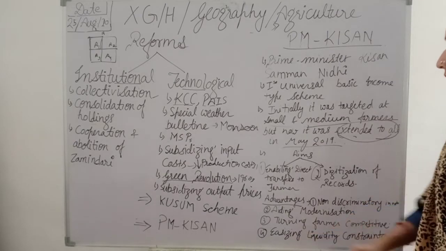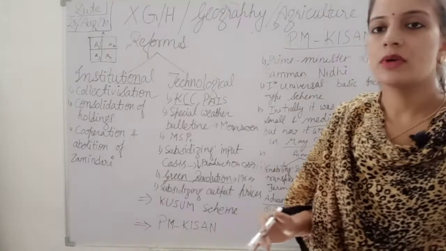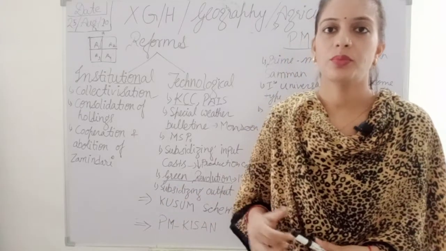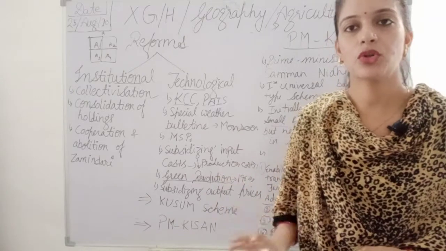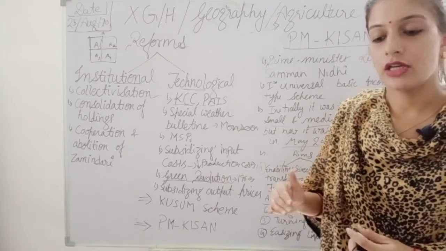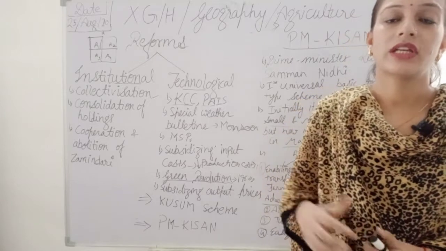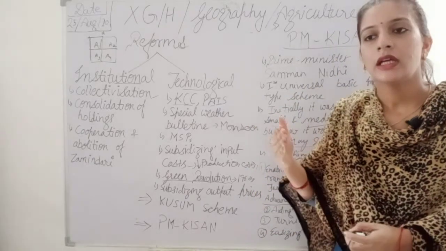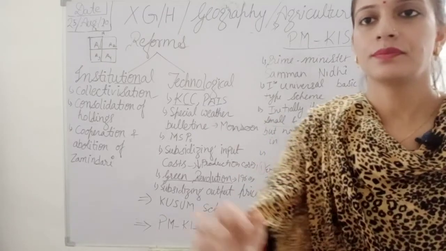Then next is easing the liquidity constraints. Farmers mainly depend on informal sources, but here the government is providing support to them in credit, so that they will not be dependent on informal sources. In place of informal sources, they should easily take loans from formal sources.